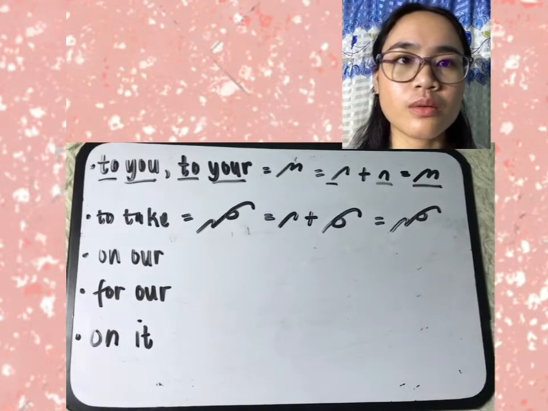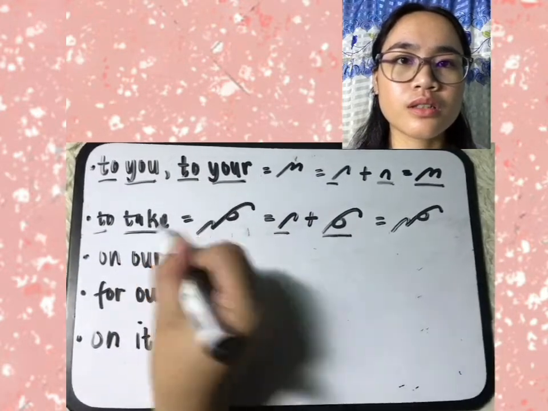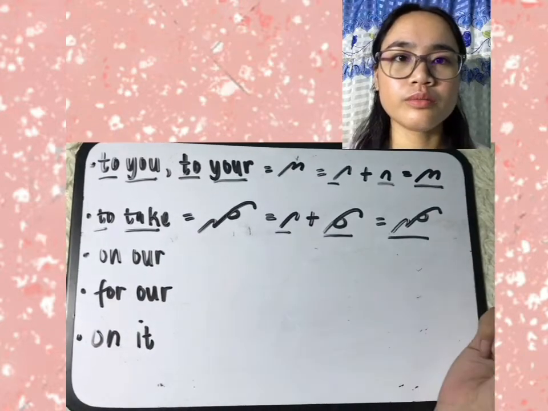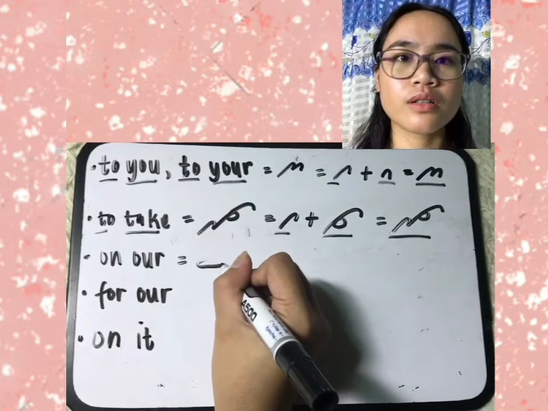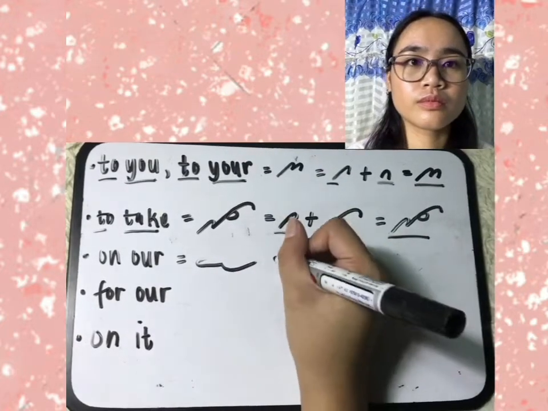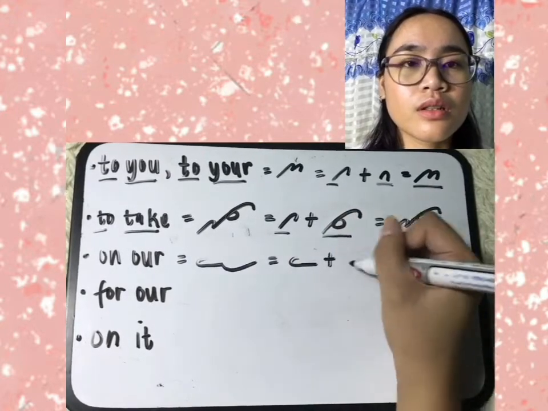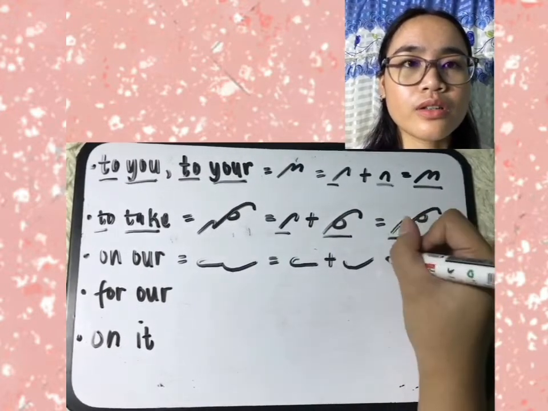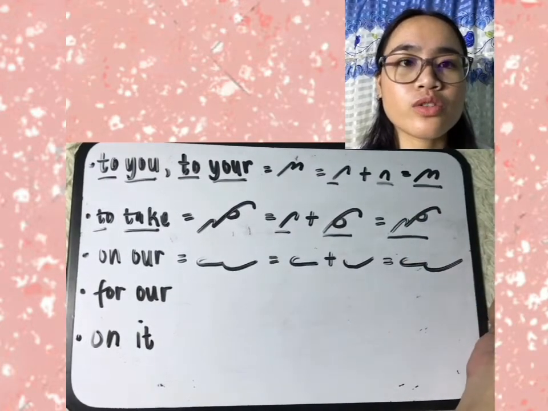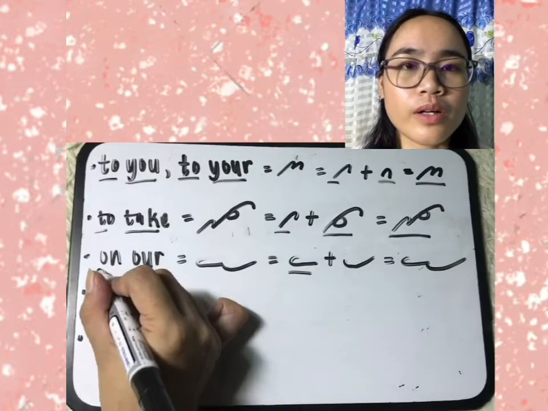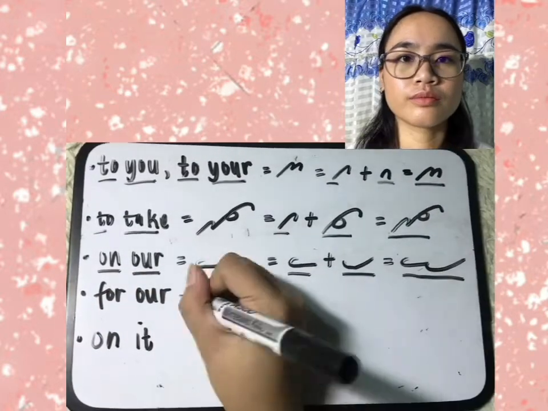Circles are written in a clockwise motion. Next, let's have "on" and "our." If we're going to dissect it, "on" plus the undercurve: R is represented by a short forward undercurve. So "on," "our."